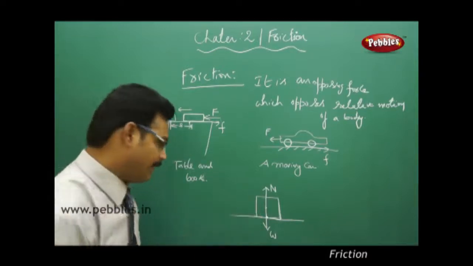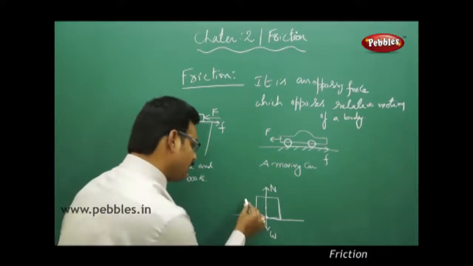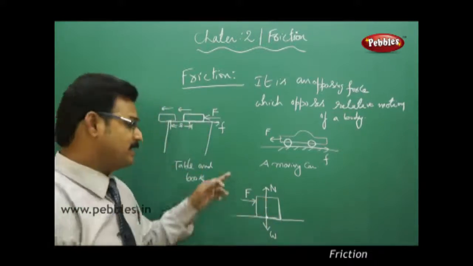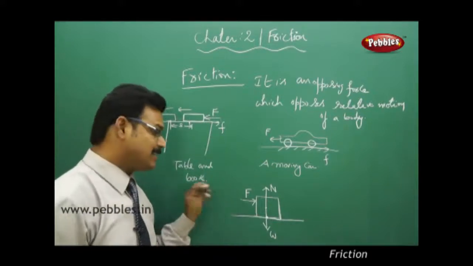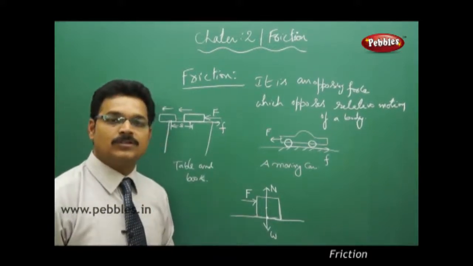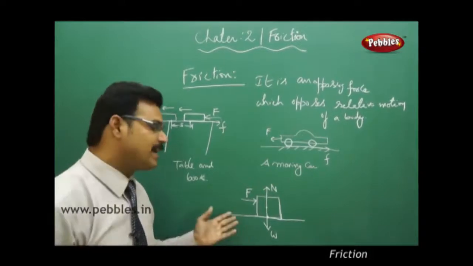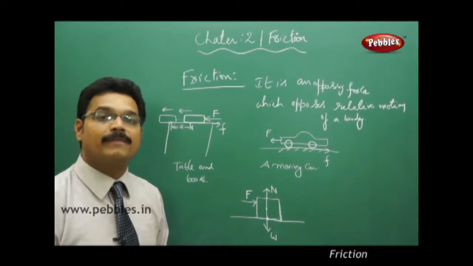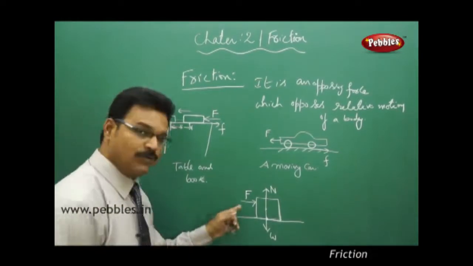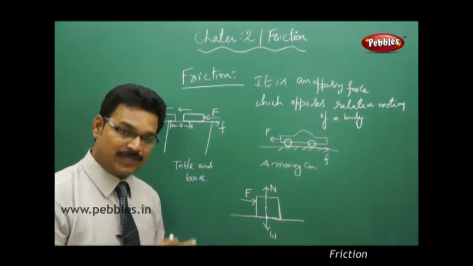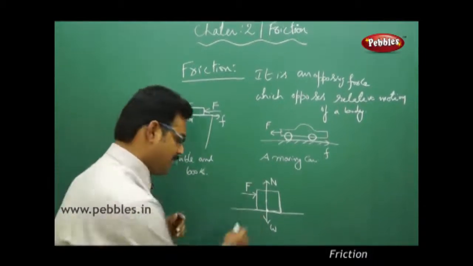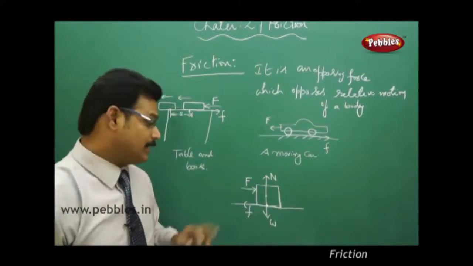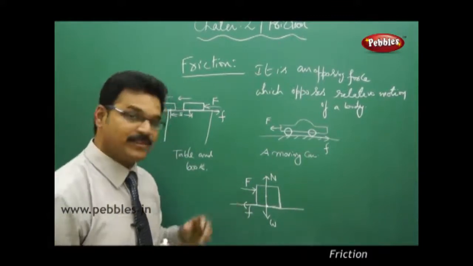Now, see what will happen. Now, I'll apply a forward force like this. I can say forward force, I can say external force. So immediately our common sense says that the block has to move, but the block is not moving. Why? Because to this force, there is another force acting opposite to it, and that force is again friction. That's the reason why the block is still at rest.